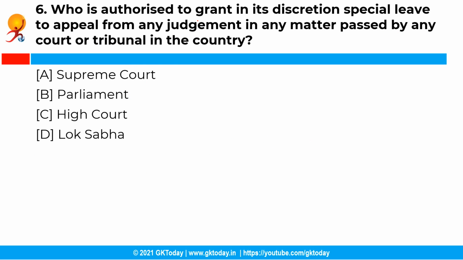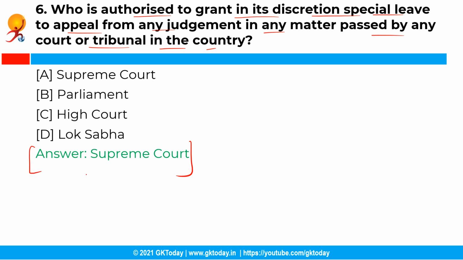Now the next question is, who is authorized to grant in its discretion special leave to appeal from any judgment in any matter passed by any court or tribunal in the country? Now you have the following options, and the correct answer is option A, that is Supreme Court. So the Supreme Court of India is empowered to grant in its discretion special leave to appeal from any judgment in any matter passed by any court or tribunal in the country, except by a military tribunal and court martial.